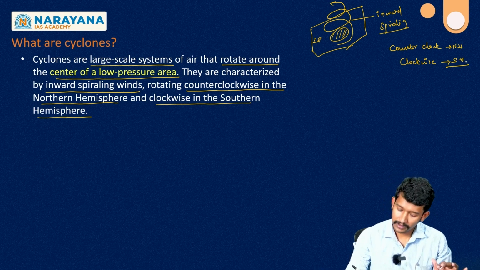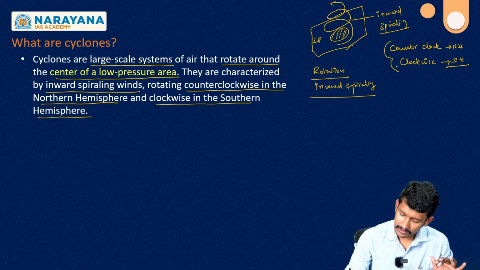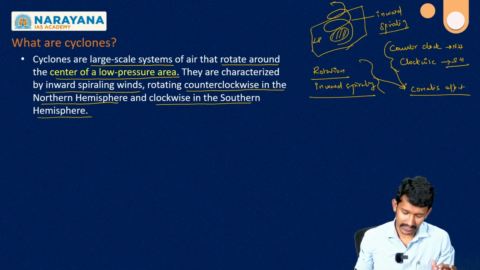So here the rotation, inward spiraling and this difference are all because of the Coriolis effect. So here we have to know what is meant by the Coriolis effect.